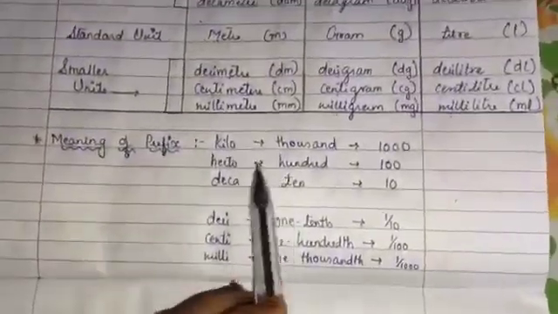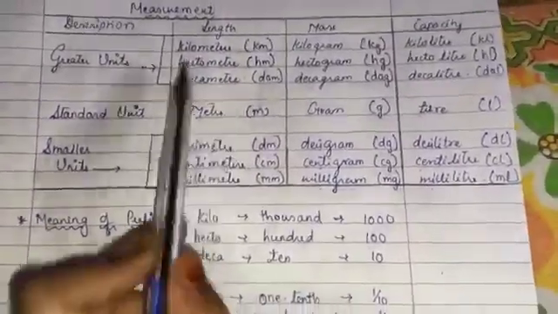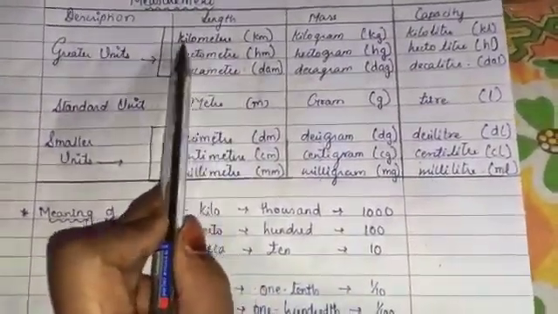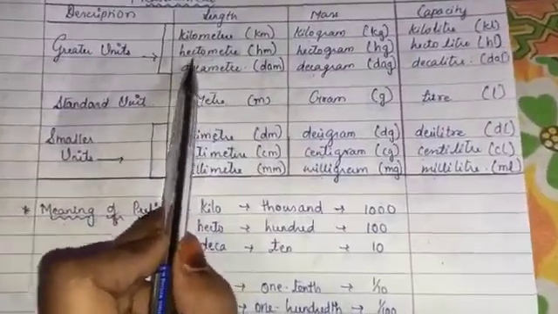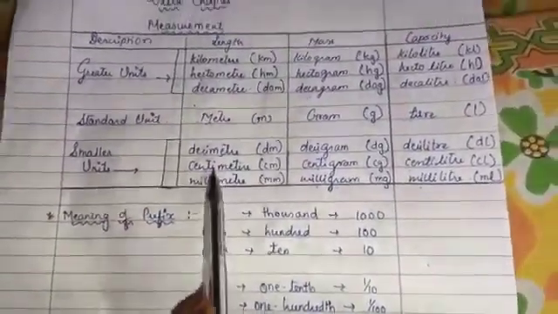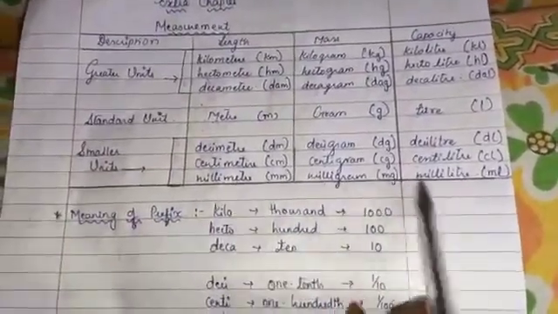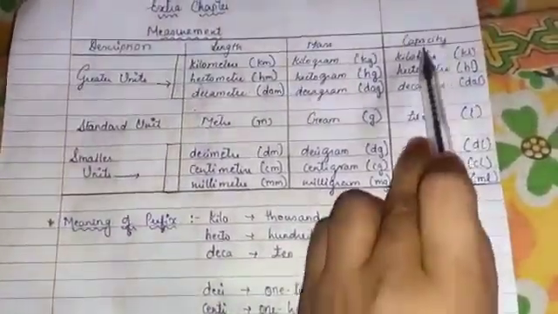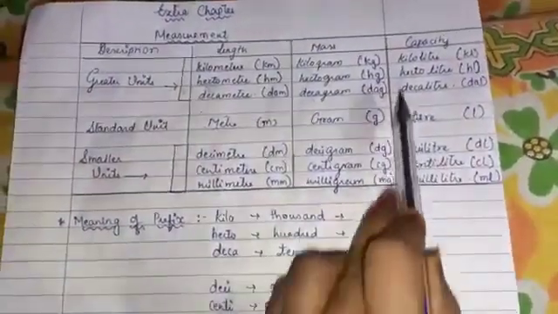Okay, now here meter was there, so here also meter is there. Before meter what we have kept? Kilo, hecto, deca, here deci, centi and milli. This same prefix are used in all three. Okay, here liter is there, everywhere liter is there, but some prefix we have kept.